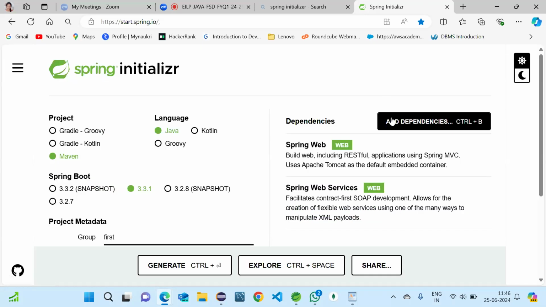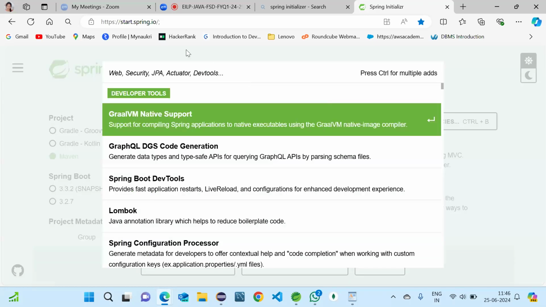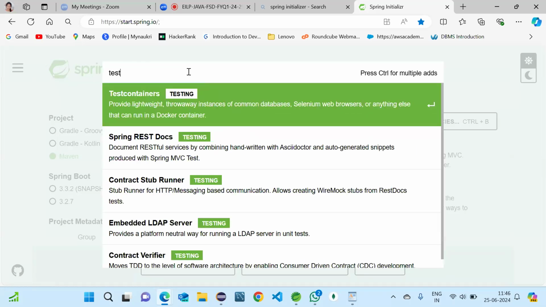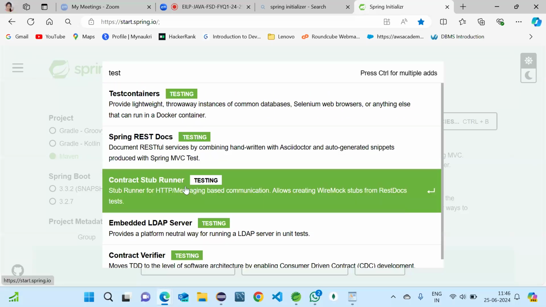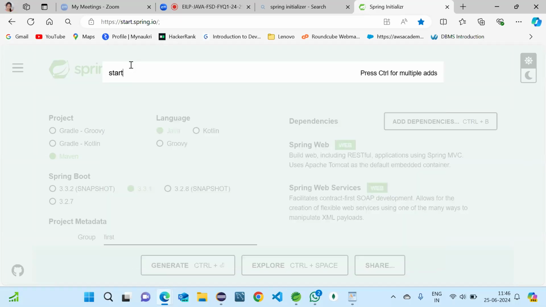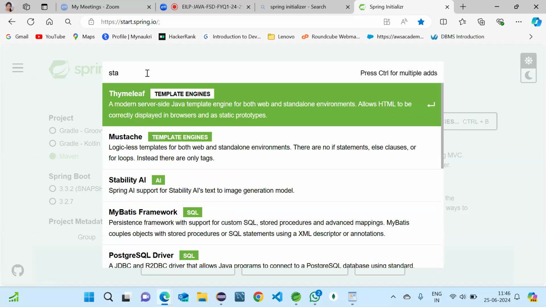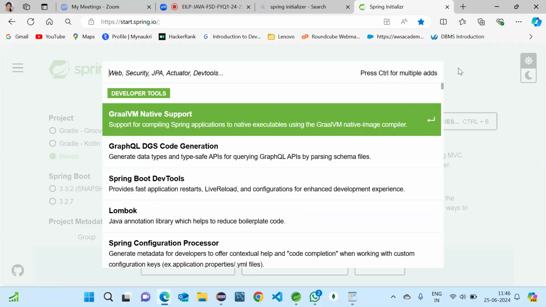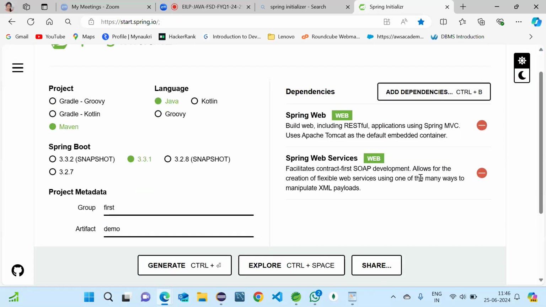I'm just adding web starter and web services. Okay, only these two we require, as it is a simple project. If you don't want them, you can remove them like this.